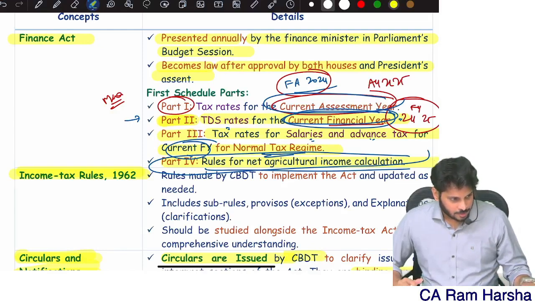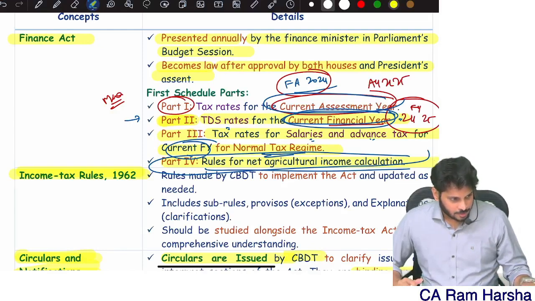Now, 3 to 7 lakhs, which means 4 lakh. 4 lakh is taxable at what rate? 5. 7 to 10, which means 3 lakh, which is taxable at 10. 10 lakh to 12 lakh, only 2 lakhs is there here. Be careful. 15%. So under default tax regime, the 15% tax rate applies to only how much maximum income? 2 lakhs. Beyond 12 up to 15, 3 lakh, which is taxable at 20. Beyond 15, whatever balancing figure is there, how much is it taxable at? 30. Able to understand?